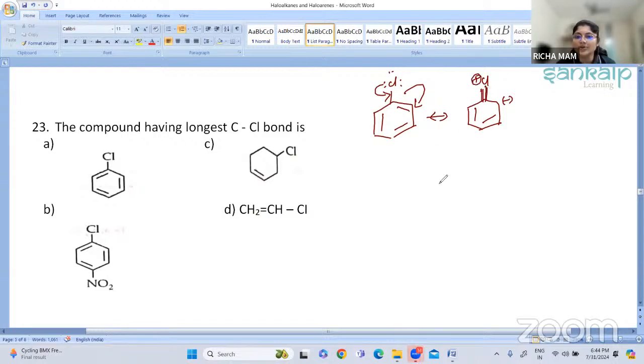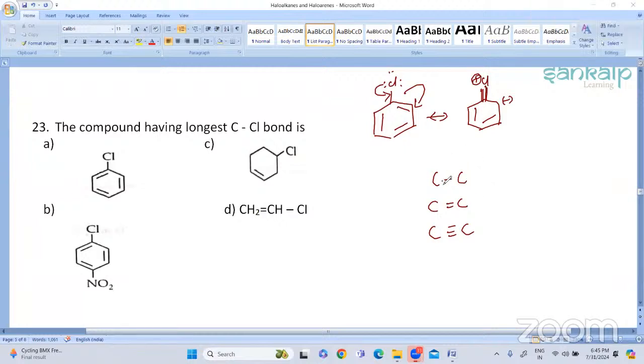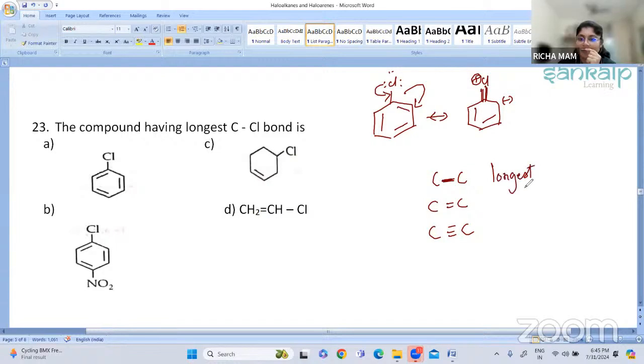Now, do you know that when you have a single bond, a double bond, and a triple bond, which is longest among these three? Which bond is longest? C single bond, C double bond, or C triple bond? Anybody knows? The C single bond is the longest bond.